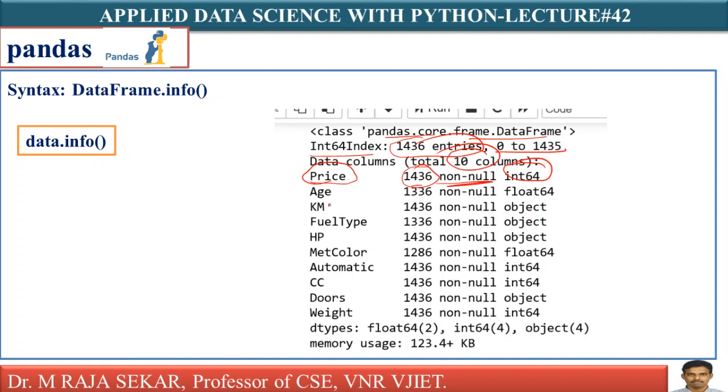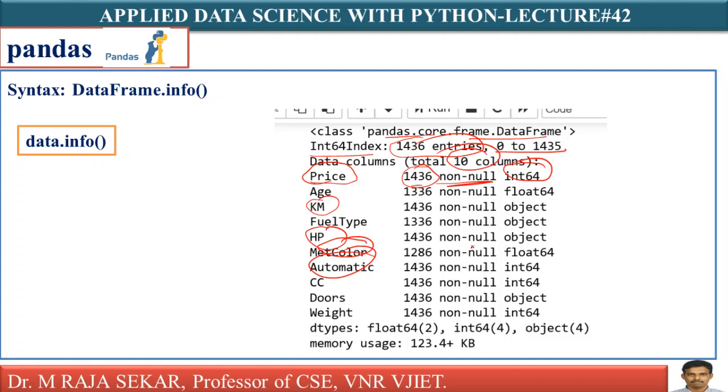Kilometer, just see, this is kilometer, HP, horsepower, metallic color and automatic, isn't it? In this case, we have highlighted a few rows. The purpose of checking the concise summary of a data frame is to verify whether all the variables have been read with the proper data type or not.